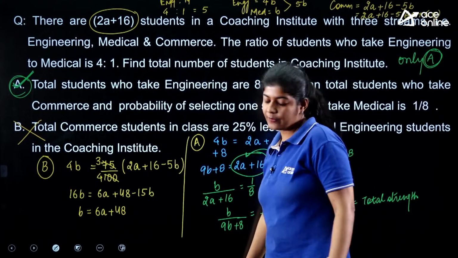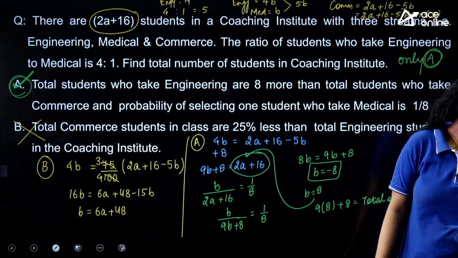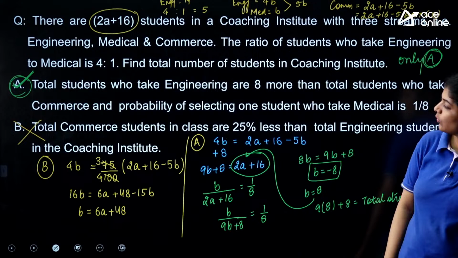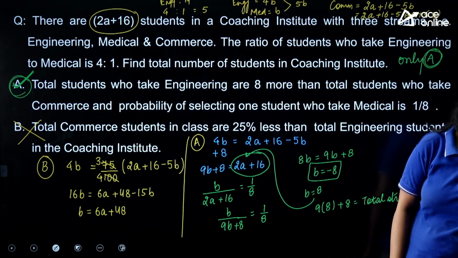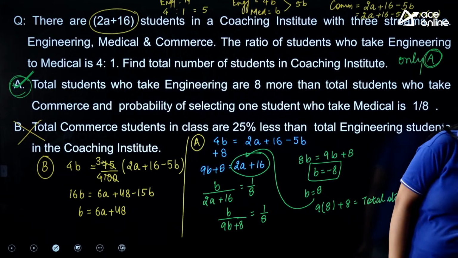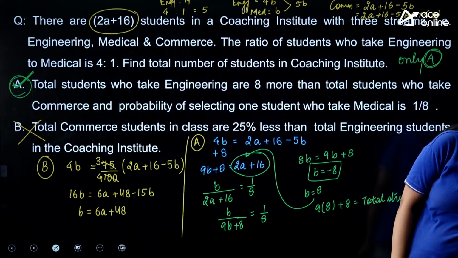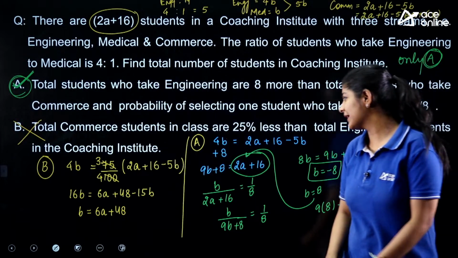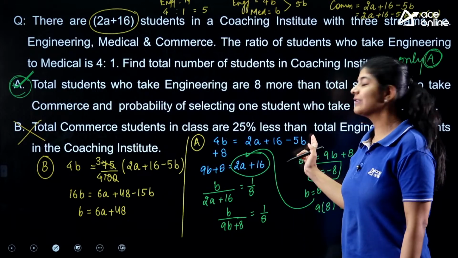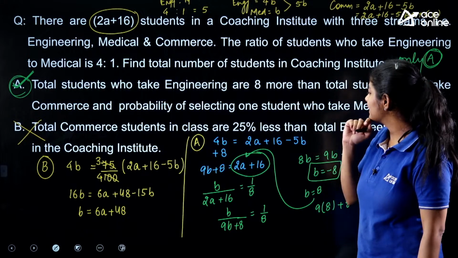The correct answer over here is option number A, right? 4B is equal to 2A plus 16 minus b, and minus 4b minus 8. I don't know what you wrote, Radhe, but I guess I need to put this 8 over here, right? Or I made some mistake over here.